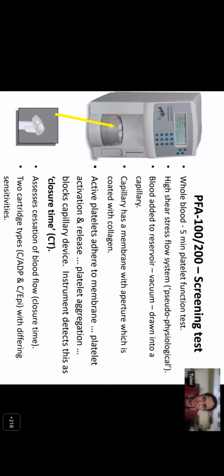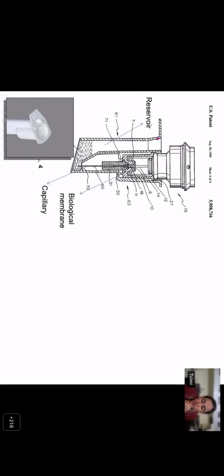It is a whole blood based test. It is a 5-minute platelet function test, which tests under a high shear stress flow system. This is an instrument, and you have disposable cartridges like you see on the left. You just need to add citrated whole blood into this reservoir. The machine will aspirate the blood through a capillary, and this capillary tube is coated with a biological membrane, and this membrane is coated with collagen and ADP, or collagen and epinephrine. So these are platelet activators.